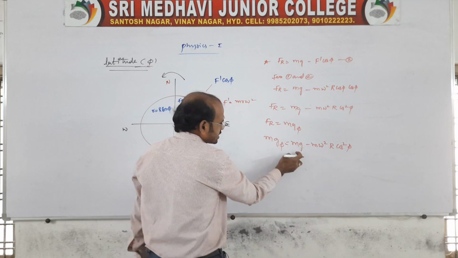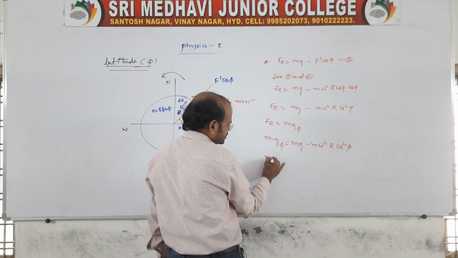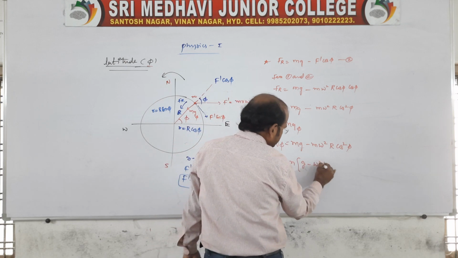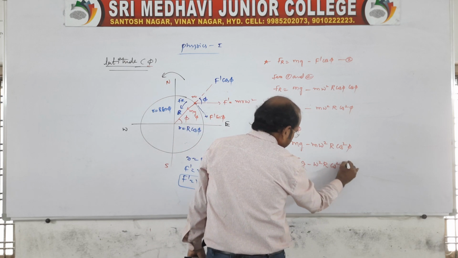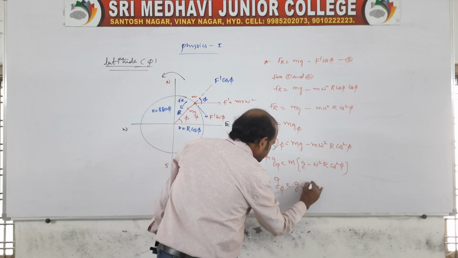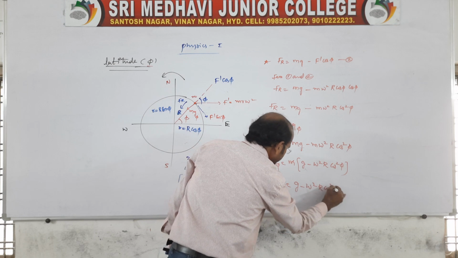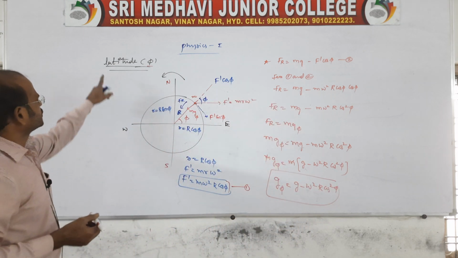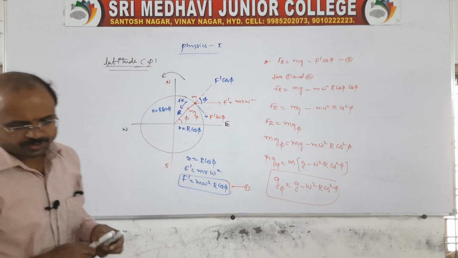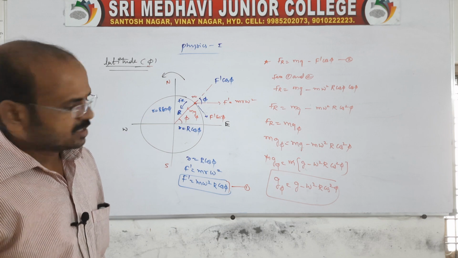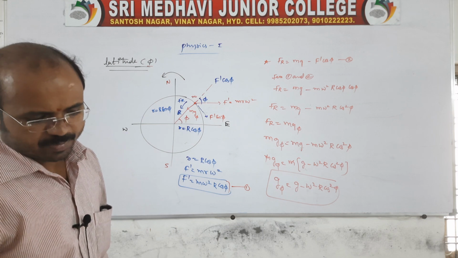Better you take m common. Then mg phi is equal to m common, g minus omega square R cos square phi. So m cancels. So that is the final expression, that we can call as the latitude. The g phi is equal to g minus omega square R cos square phi.